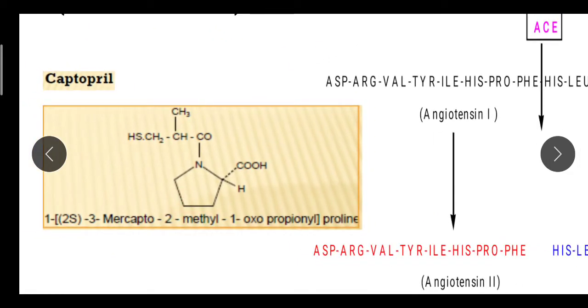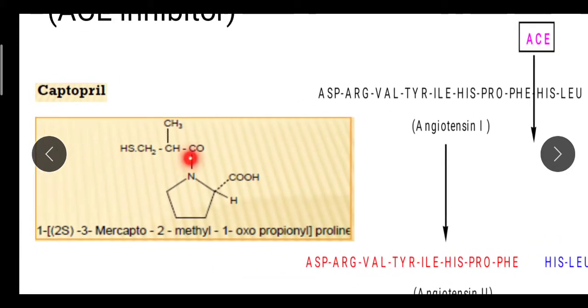Here is the structure. The chemical name is 1-[(2S)-3-mercapto-2-methyl-1-oxopropyl]-proline. Now for giving the IUPAC name, the basic moiety selected is proline. Proline, this is the structure. This is the structure of proline.